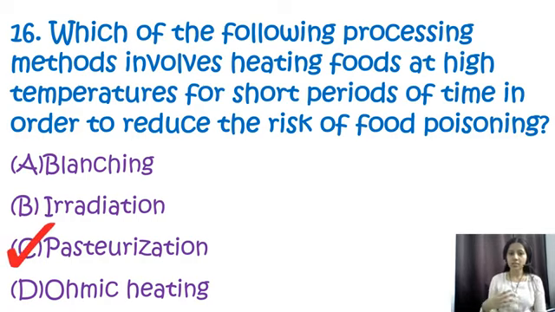So the process or the method that involves the heating of food at a high temperature for a short period of time, which we often call HTST, in order to reduce the risk of food poisoning, that is known as pasteurization. So during pasteurization, food or beverages are heated to a specific temperature for a defined period of time, usually below the boiling point, and it is used to kill harmful bacteria or pathogens while preserving the sensory and nutritional qualities of the food products. So over here, correct option is C, that is pasteurization.